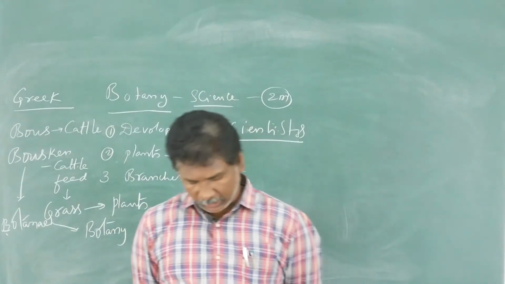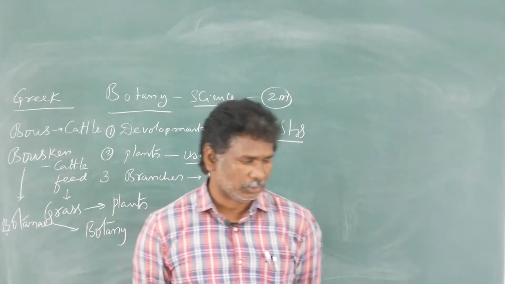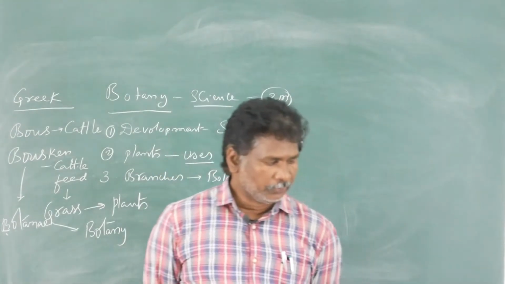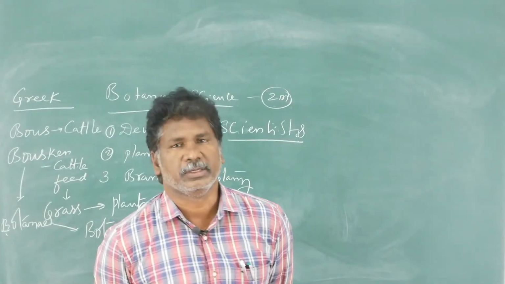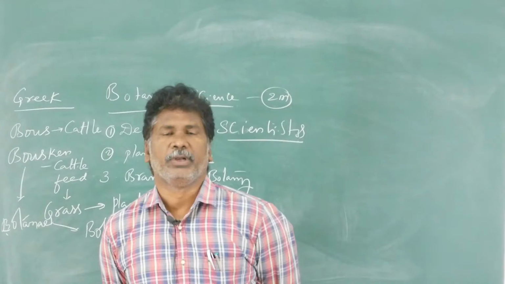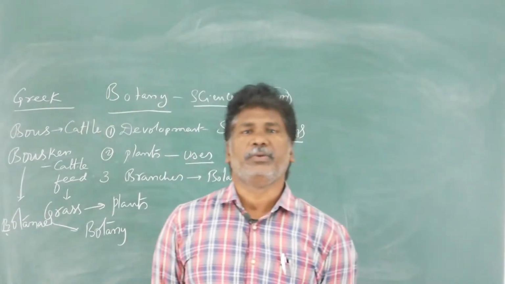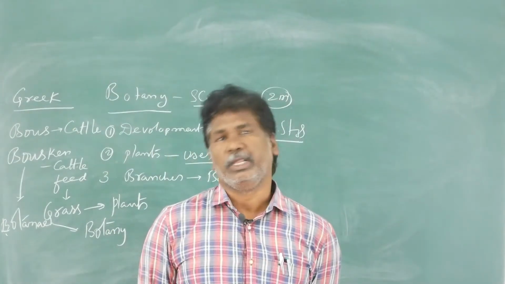First of all, you can see that knowledge was developing in 4000 BC. The Egyptians and Assyrians were the first to identify cultivated plants, those fruit yielding plants.